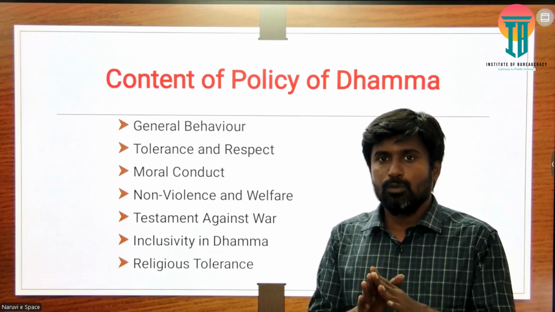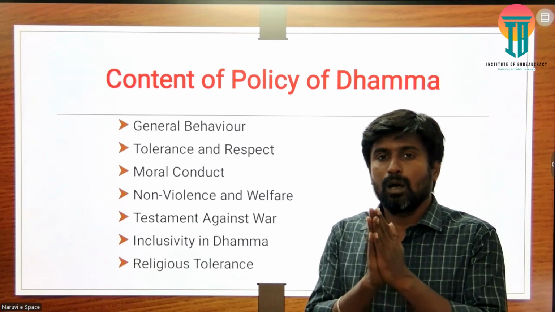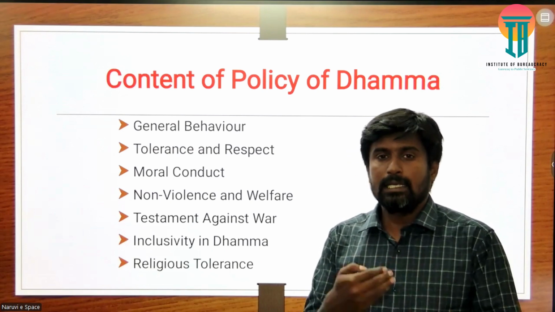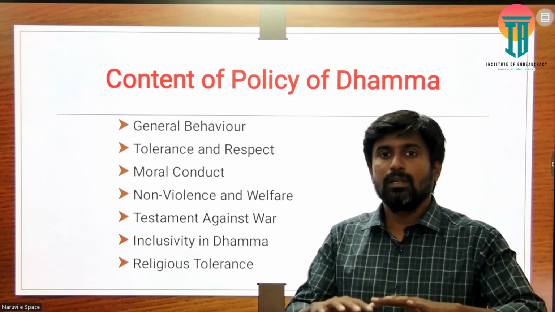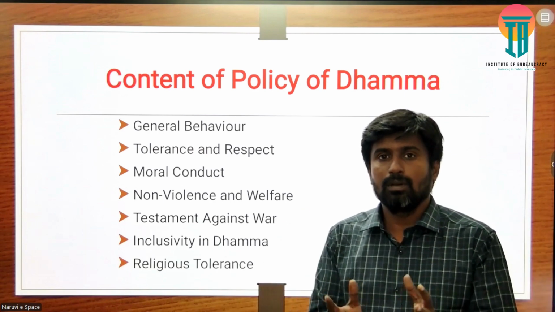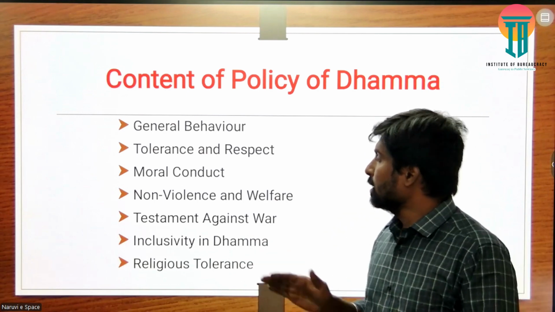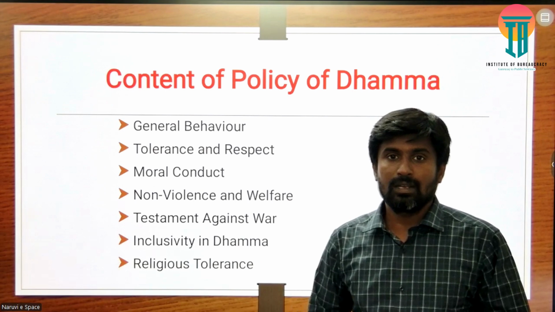Because he preferred that when people follow a certain kind of general behavior, it can avoid conflict between the people. When the people are avoiding conflict, in the larger context the kingdom or the empire would survive in a very smooth way. Similarly, he promoted the concept of tolerance and respect.